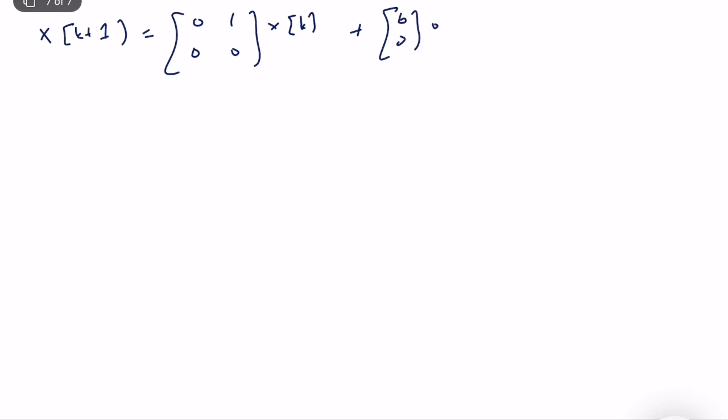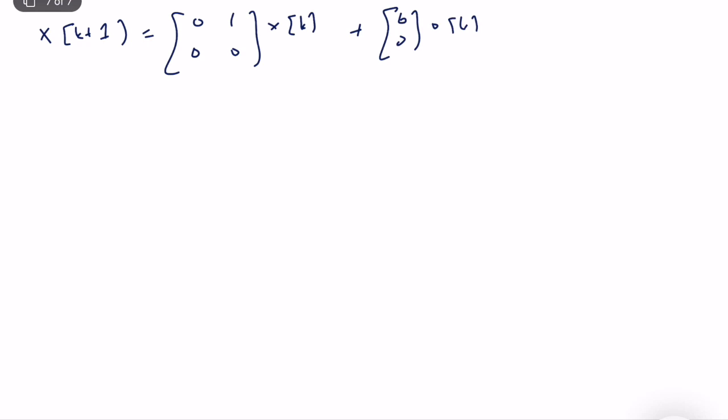So this is my system: A is [0, 1; 0, 0], one of my favorite systems for this course, and B is [0; 0], so there is no input effect. It's kind of a weird system, right? It's an autonomous system. What's an autonomous system? From the perspective of control theory, it is a system with no input, or where the input effect is equal to 0.